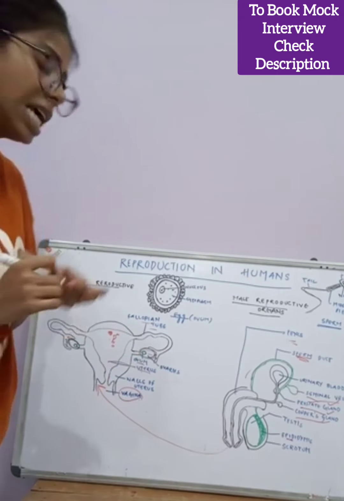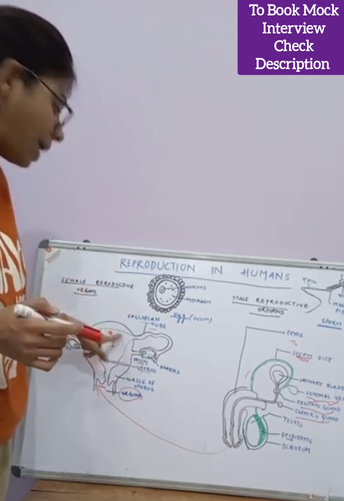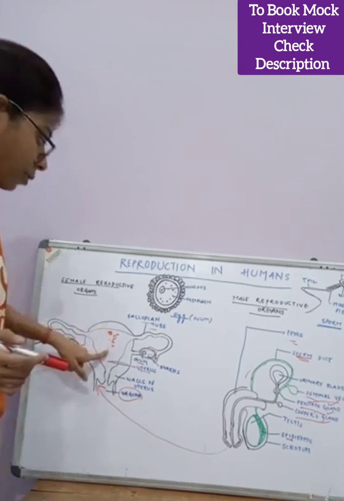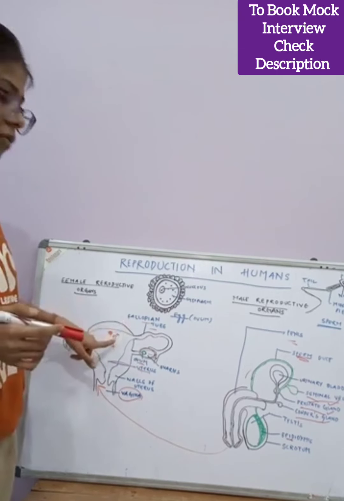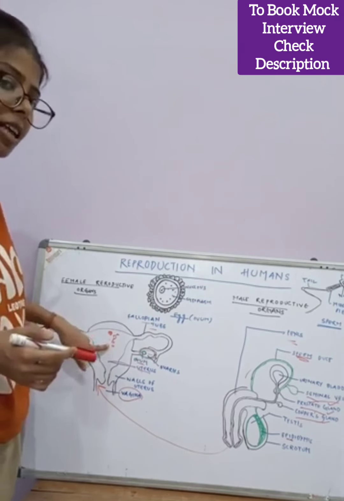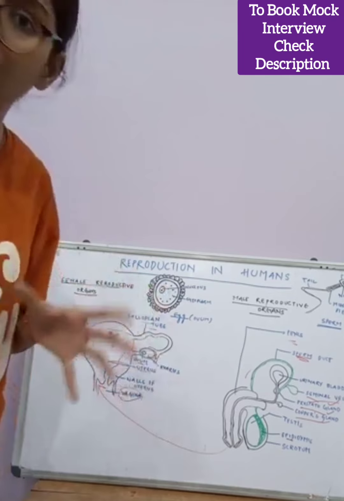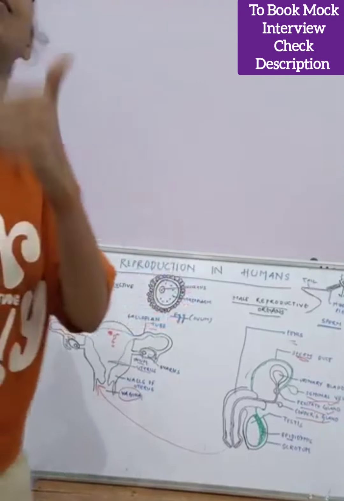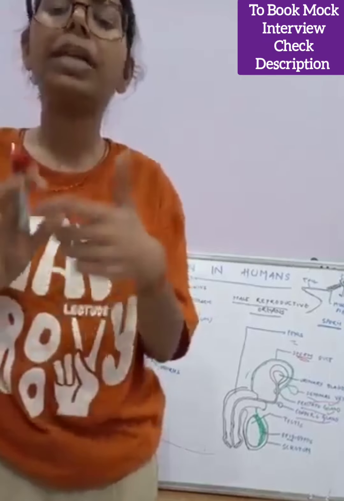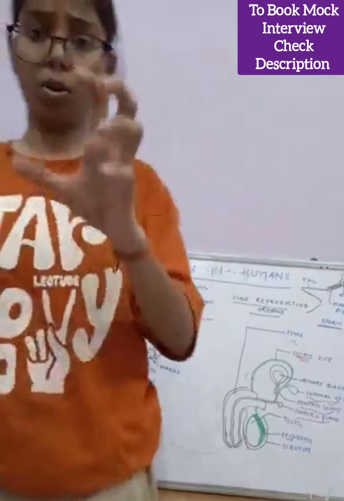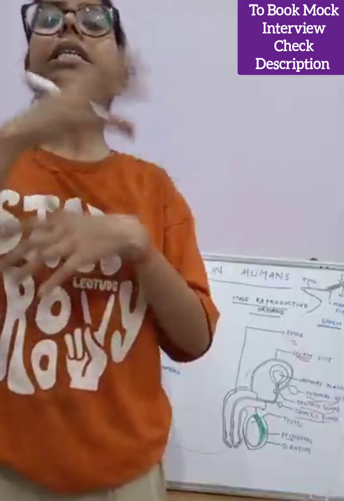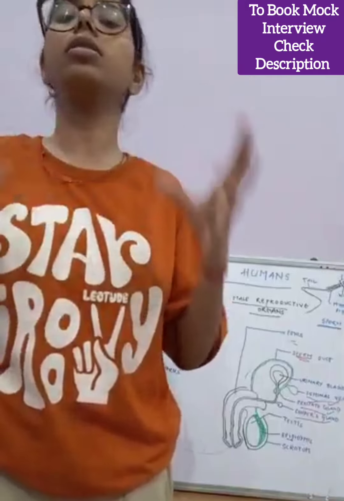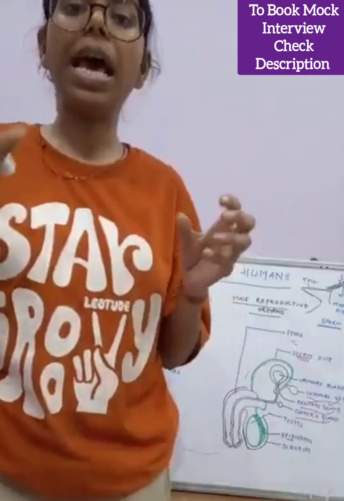After fertilization, implantation takes place. What happens in implantation? The zygote, in a very natural way, implants itself. It fixes itself in the uterus, in the womb of the mother. After implantation, development takes place. In development, a single-celled zygote develops all parts of the body, like all organs and all systems, and it becomes a full-fledged embryo.